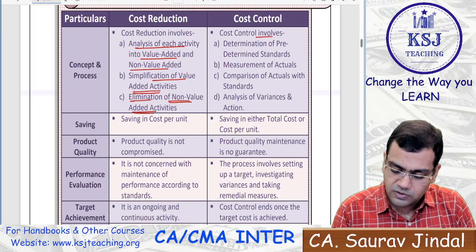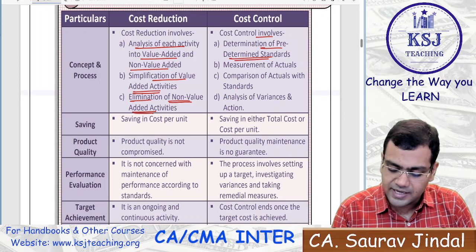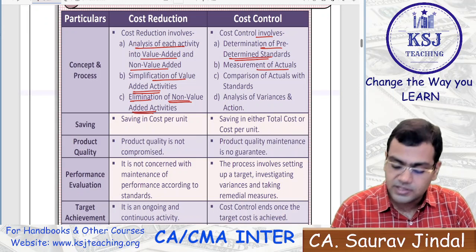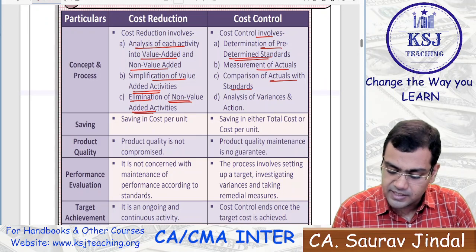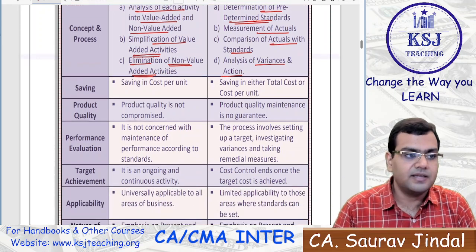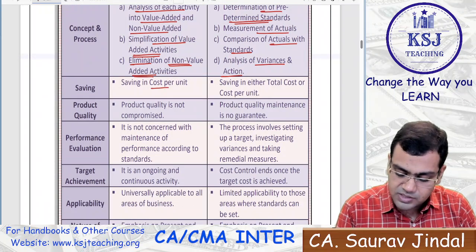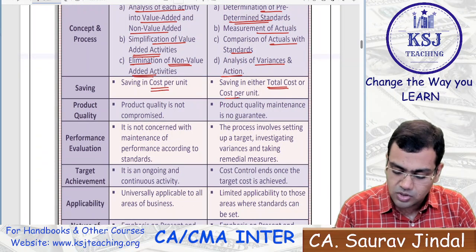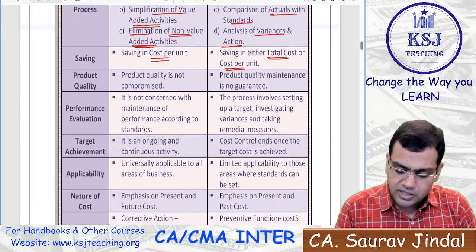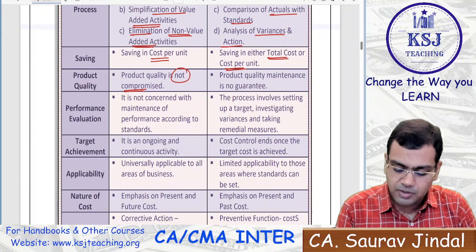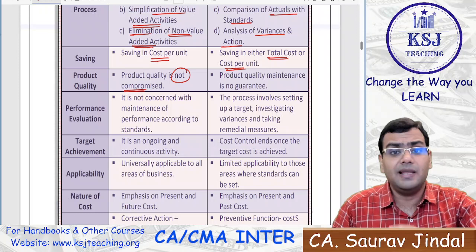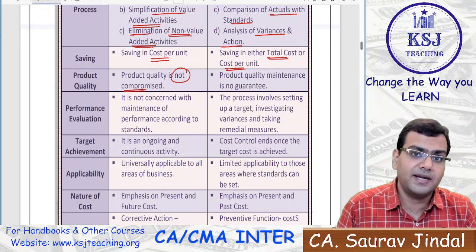The cost control involves determination of the predetermined standards, measurement of the actuals, comparison of actual with the standards, analysis of the variances, and then the action. Savings in the cost per unit, savings in either the total cost or the cost per unit, that is fine. The product quality is not compromised, as I told you, because we are eliminating only the non-value added activities.